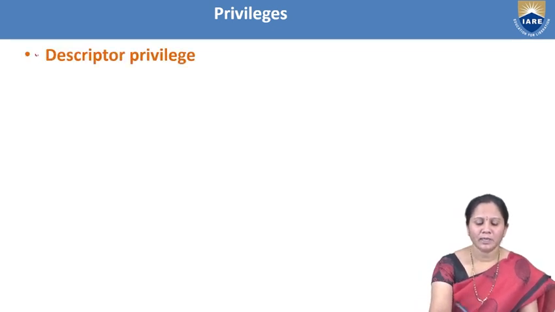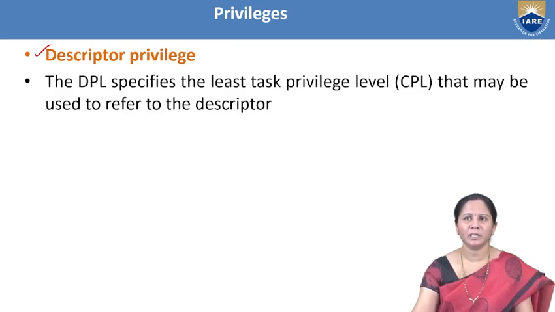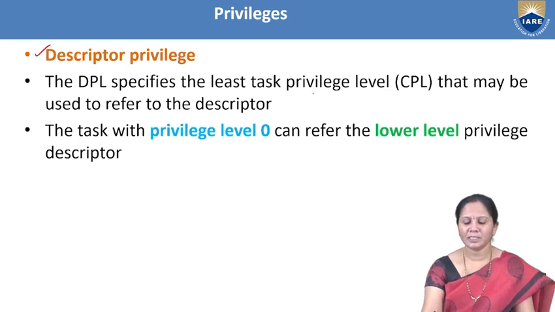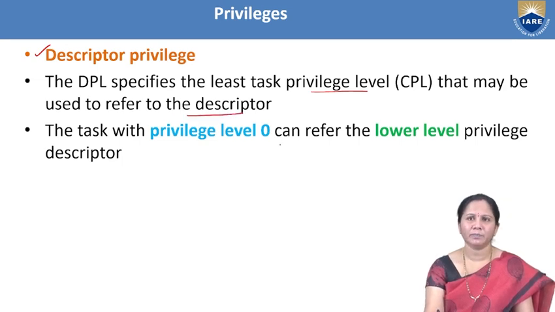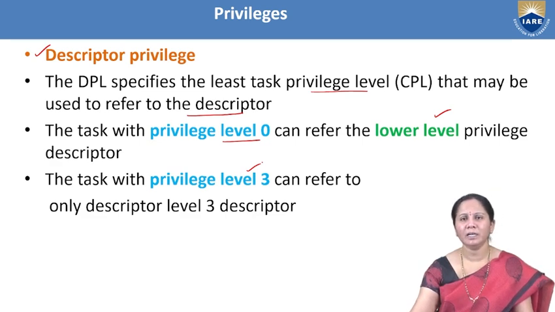The next one is descriptor privilege. The information related to descriptor tables will be available in that. The DPL specifies the least task privilege level that may be used to refer to the descriptor. Privilege level 0 can refer to the lower level privilege descriptor, whereas privilege level 3 will refer to the highest privilege level descriptor.